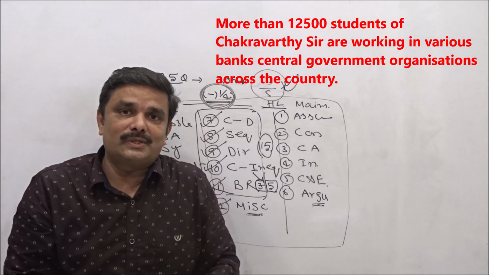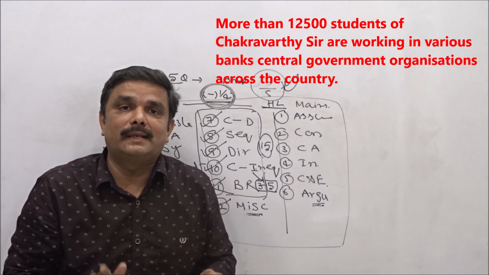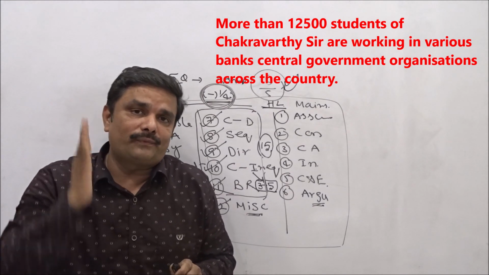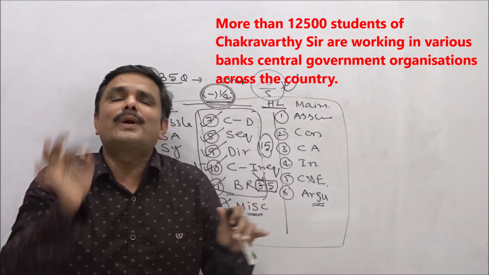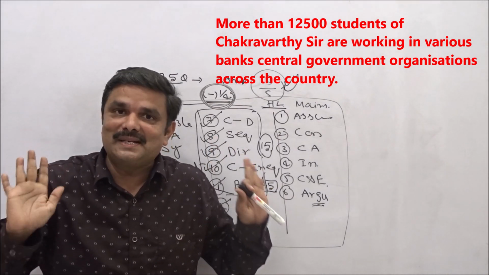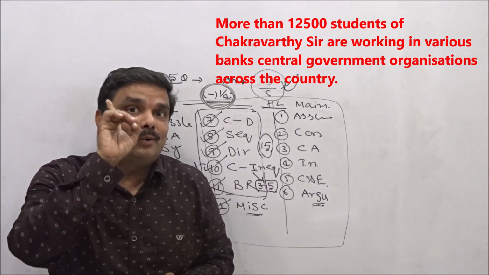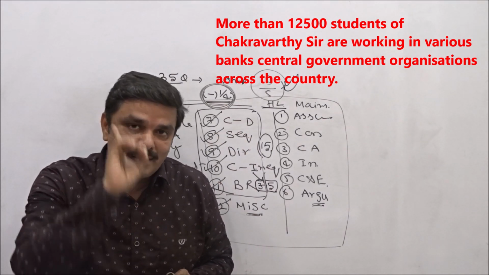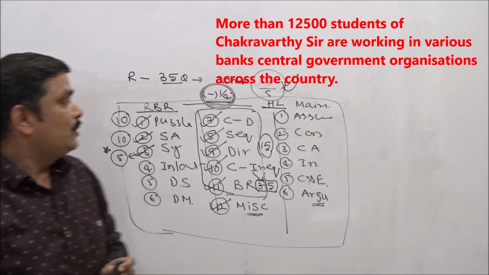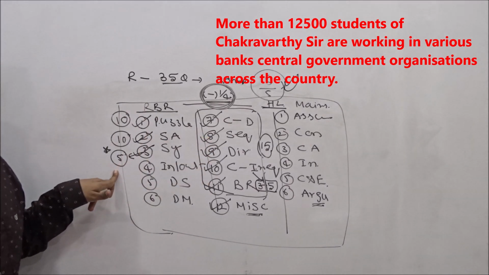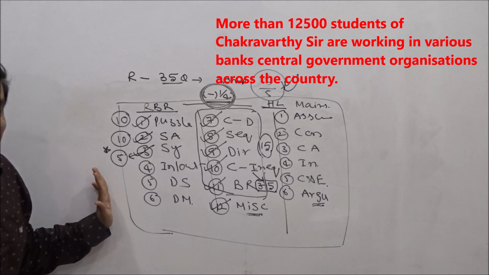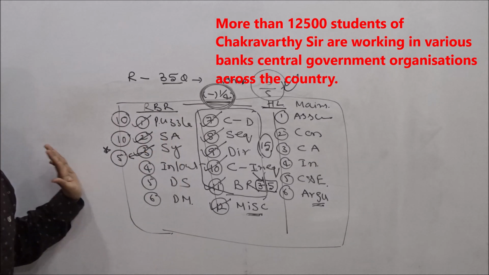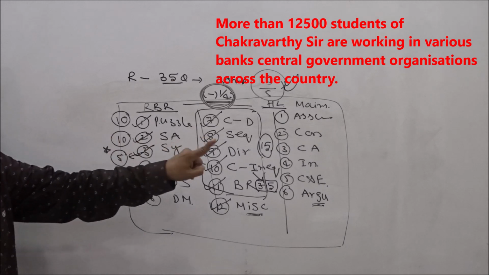So whatever the number of questions, suppose you are able to attempt only 28 out of 35, enough. Or 25 questions you have attempted, for example, enough. But out of 25, 25 should be correct. That accuracy you can maintain if you know the basics properly and practice well in your practice sessions. This is for reasoning. Now, how to go for quantitative aptitude.